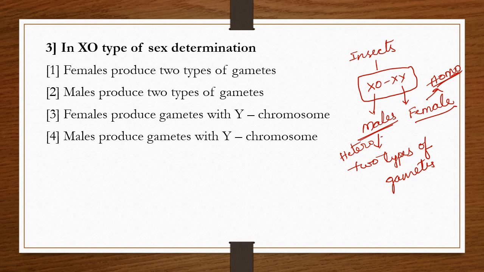So that's why the correct answer is option 2. Males produce two types of gametes.